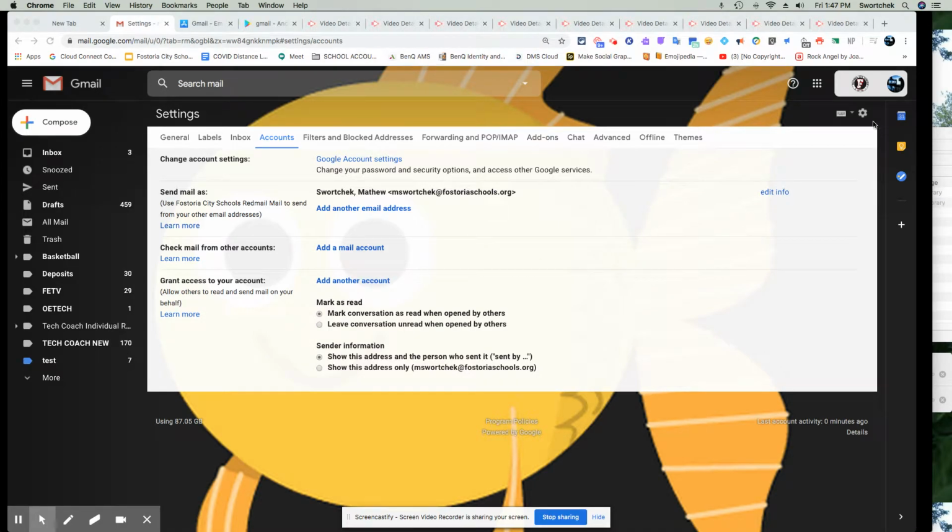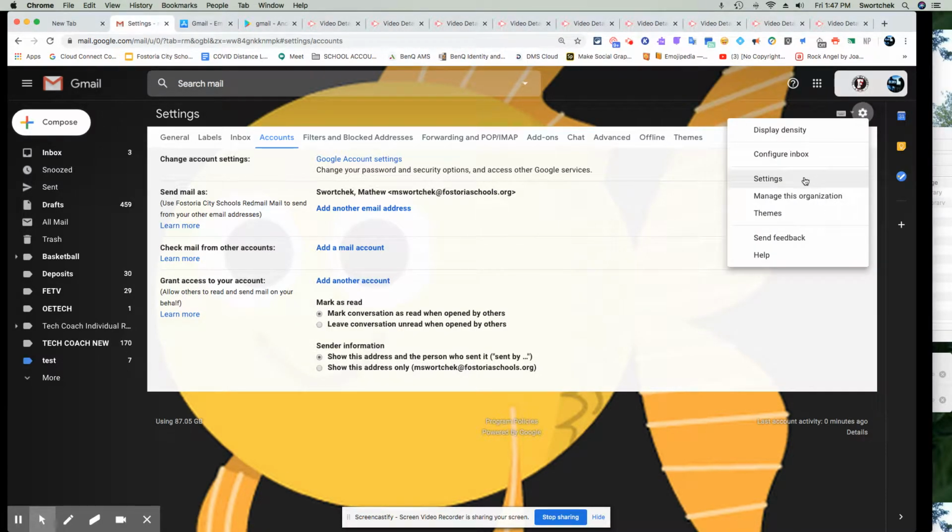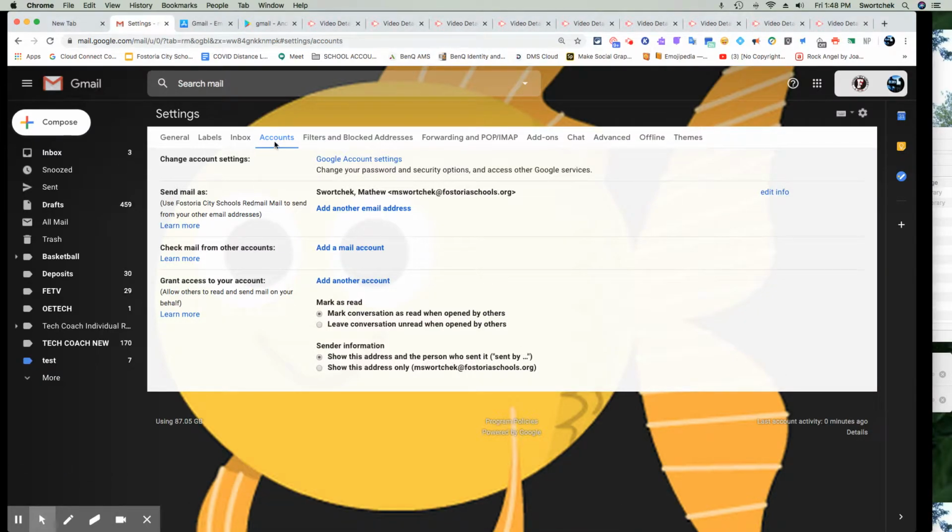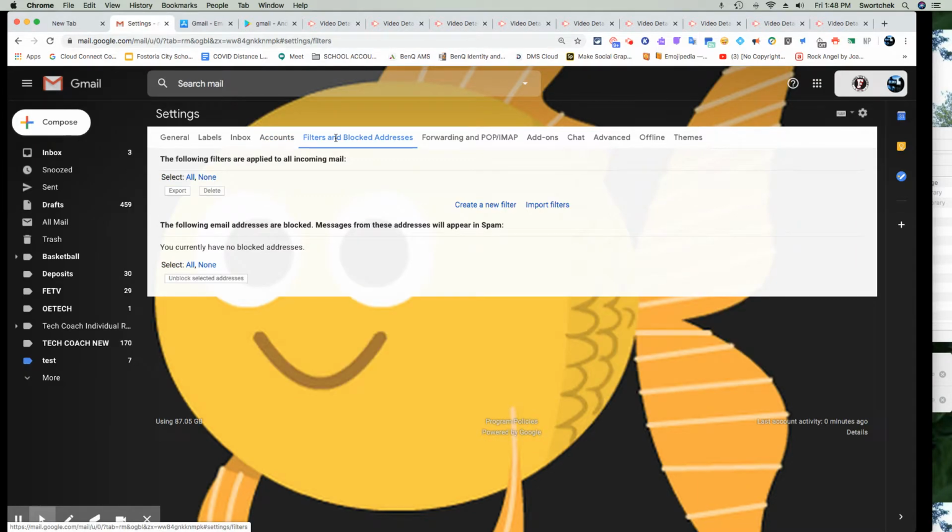Okay, so in the settings, upper right settings, a couple areas that you might want to take a look at. I'm not sure if they'd be useful for you or not, but we do have people in our district that use this feature. Under accounts, you can send mail from other addresses. You can check mail from other accounts by adding a mail account, and you can even grant access to your account. Like, if you have someone that's going to read your emails, you can set that up through this area.